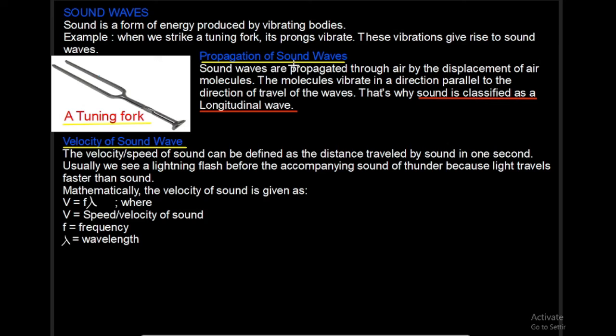Now, propagation of sound waves. Sound waves are propagated through air by the displacement of air molecules. That's how sound travels in air. The molecules vibrate in a direction parallel to the direction of travel of the waves. That's why sound is classified as a longitudinal wave.